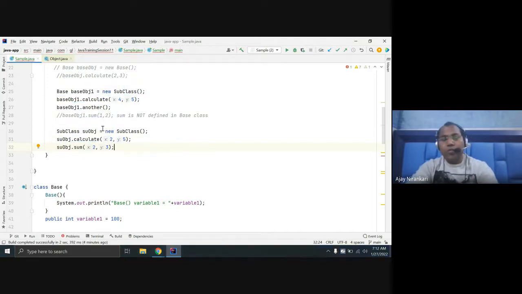Whenever you are assigning a subclass object to your base class reference, please note you cannot invoke all the methods of the subclass from the base class reference. Only those methods that are defined in the base class itself can be called. But in the case of the subclass reference, you can invoke all the methods inherited from the base class and all the methods defined in the subclass.